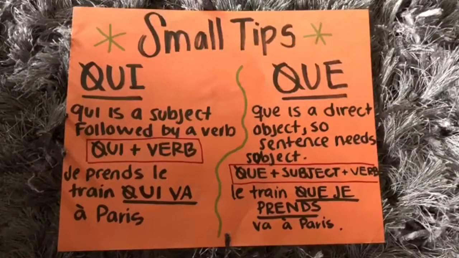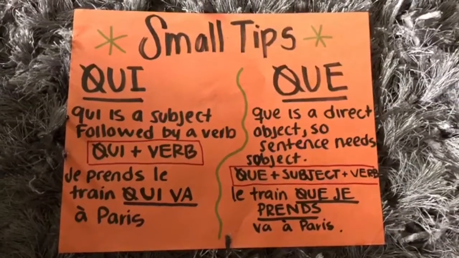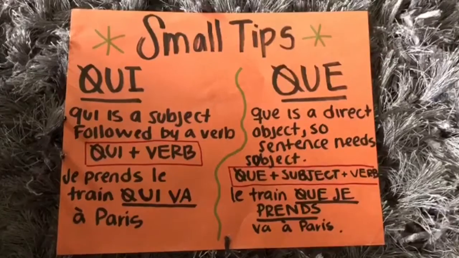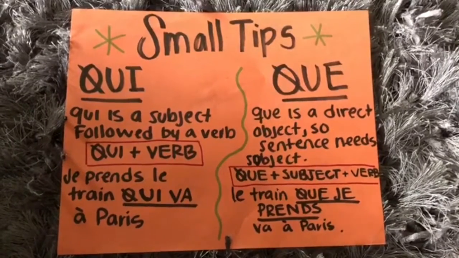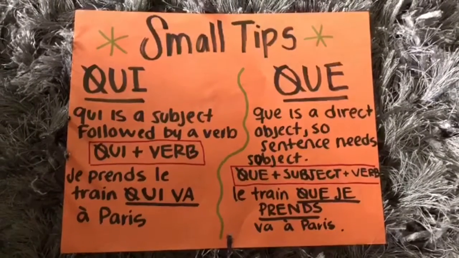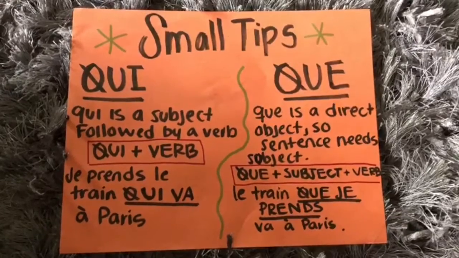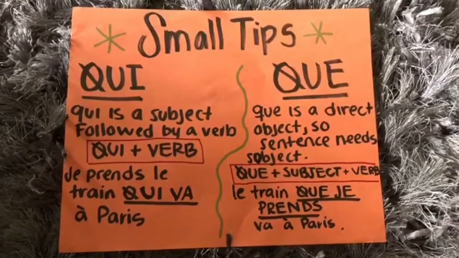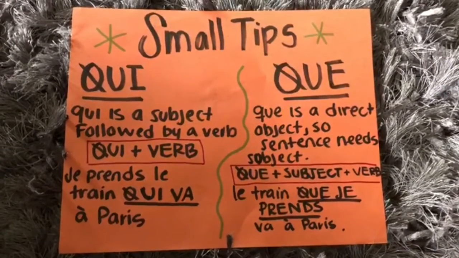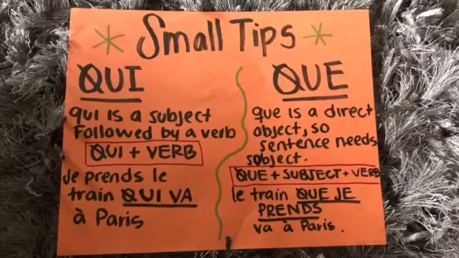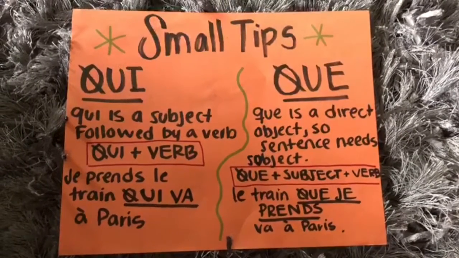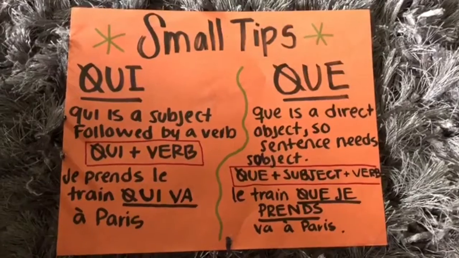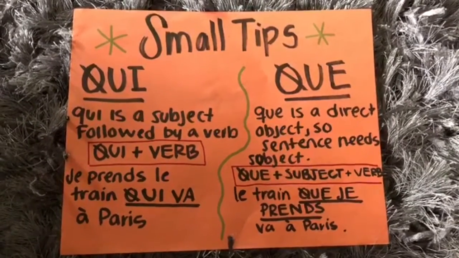Now, we're going to see que. Que is a direct object, so the sentence needs a subject. Que plus subject plus verb. In the next, we're going to see an example using que, subject, and verb. Le train que, which is que, je, which is the subject, prends is the verb, va à Paris. Le train que je prends va à Paris.